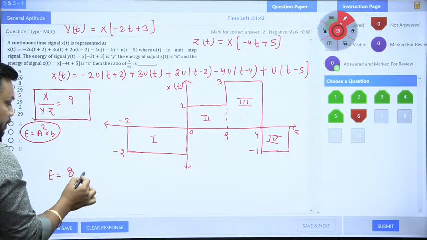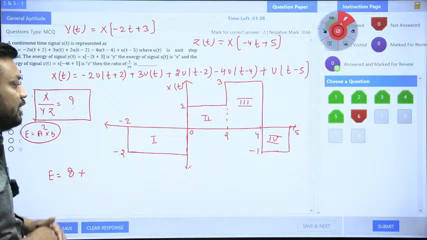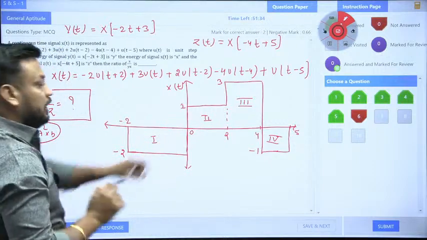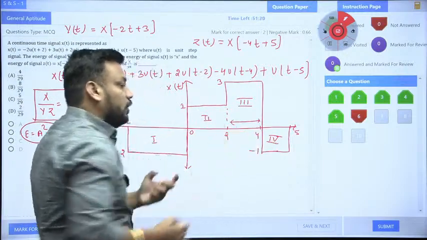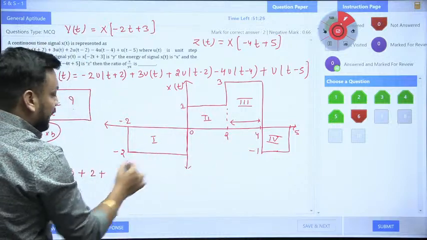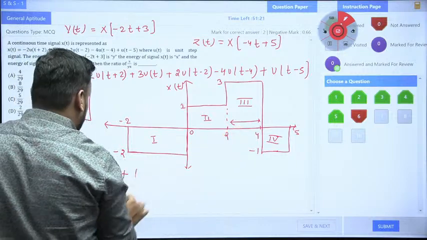So first of all 8, plus 1 whole square into 2, so it is 2 only, plus 3 whole square into 2, the distance between 2 and 4 is 2. So you will get 3 whole square 9, and 9 times 2 is 18, plus the last is minus 1 whole square into 1, so it is 1 only.